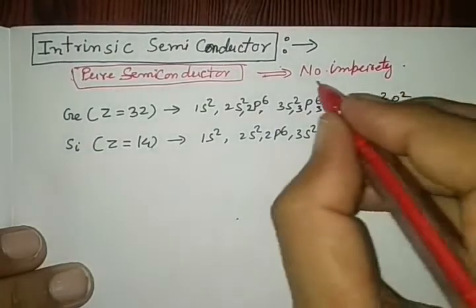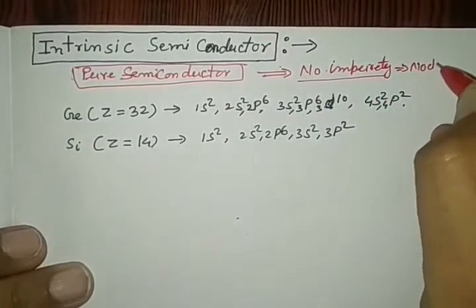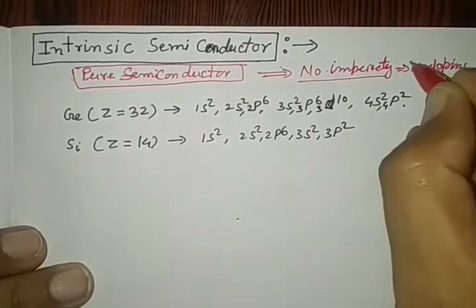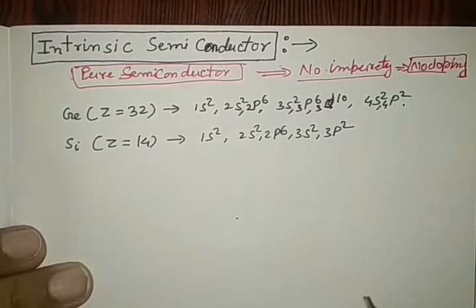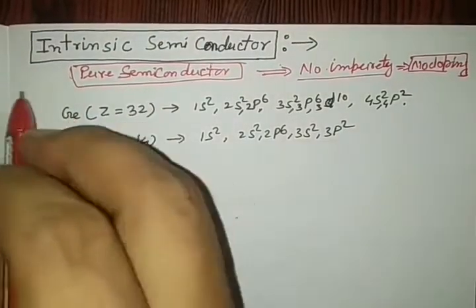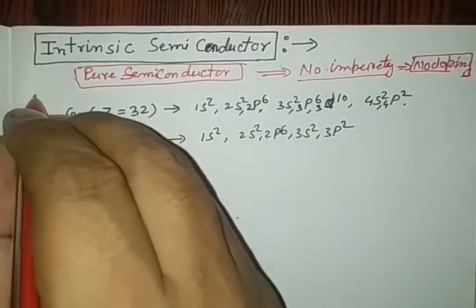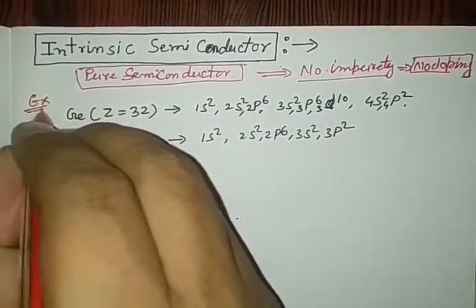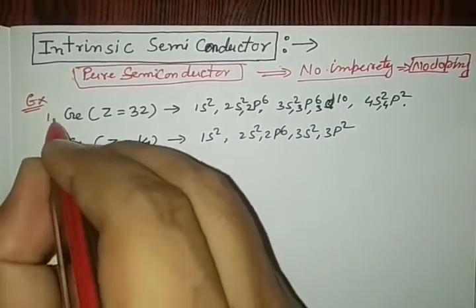No impurity means no doping. Remember, under the category of intrinsic semiconductors, two items are normally used: germanium first and silicon second.